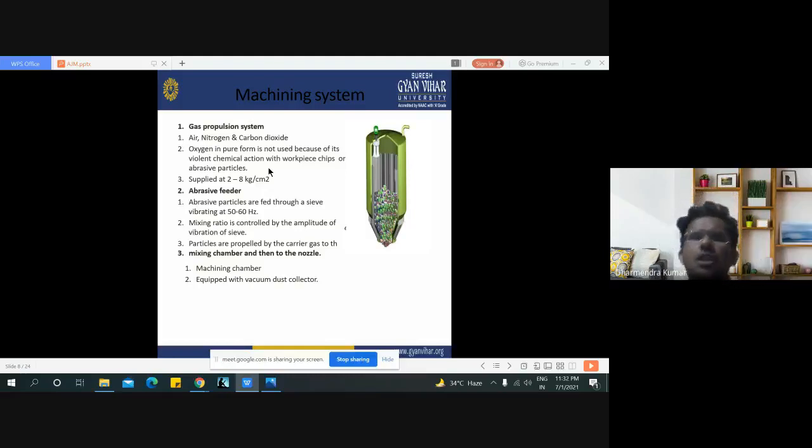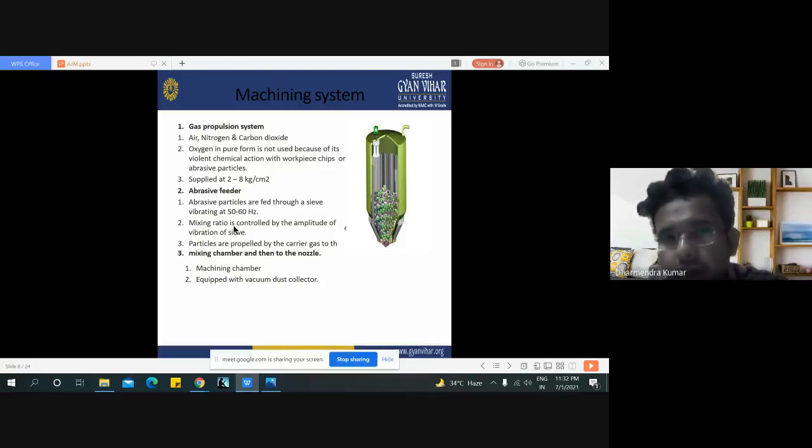A multiple choice question may arise: is pure oxygen used in abrasive jet machining? The answer is no. Gas is supplied at 2 to 8 kg per centimeter square.